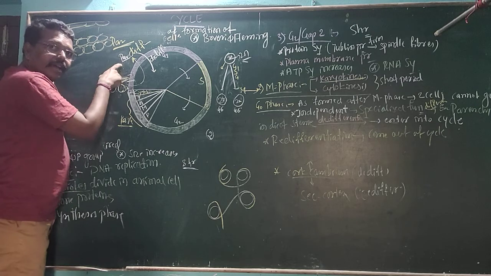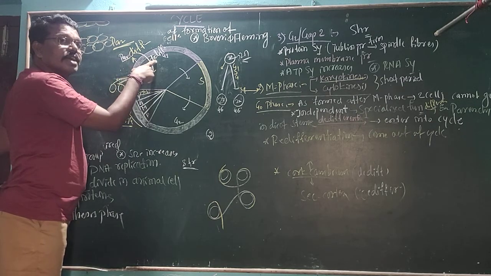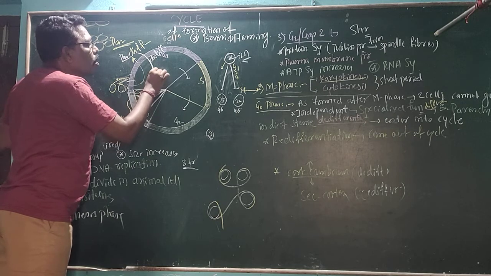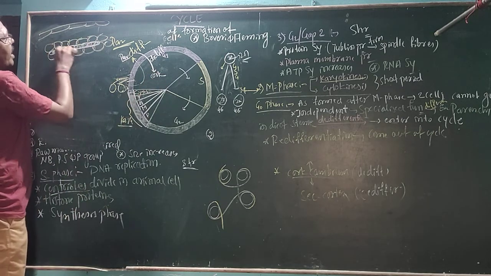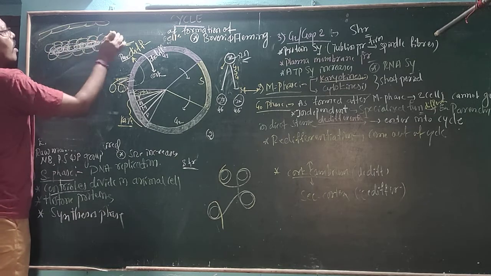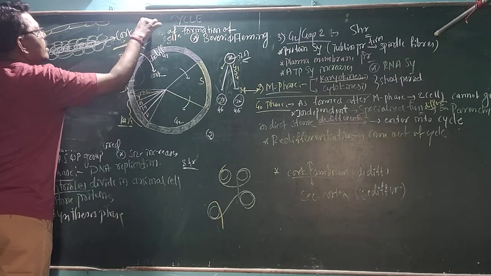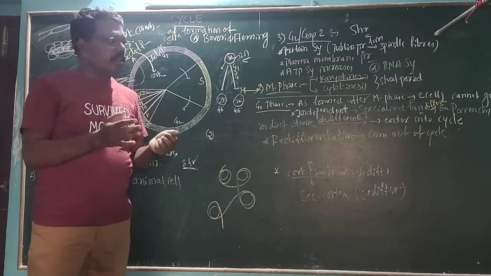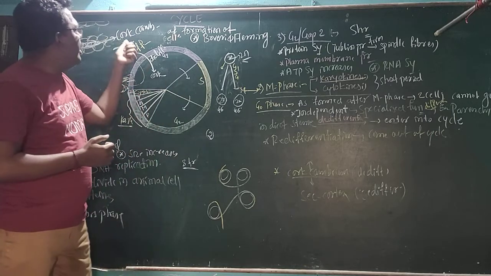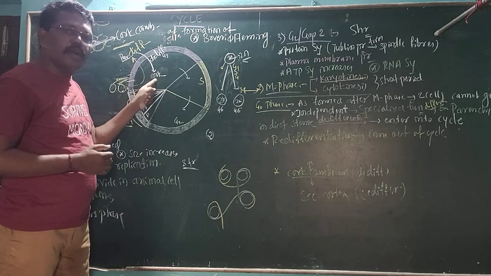Then these parenchyma cells in the dicot stem can undergo differentiation. They will become cambium cells. These cambium cells are required for increasing the girth of the stem in the dicot stem. Those parenchyma cells will become cambium.